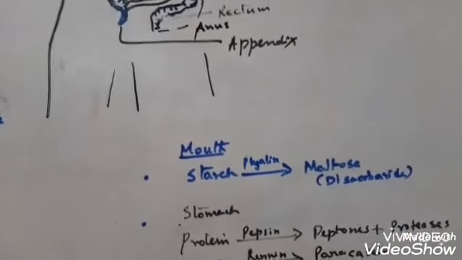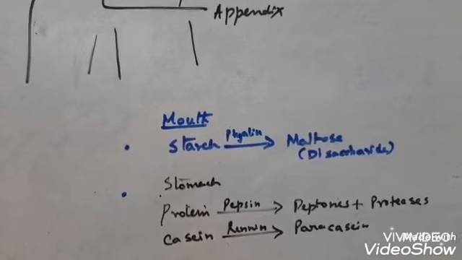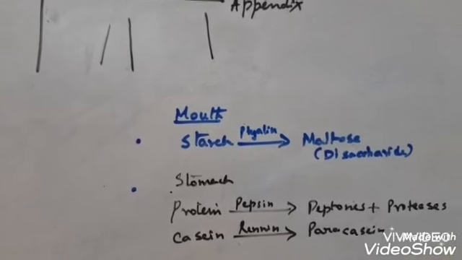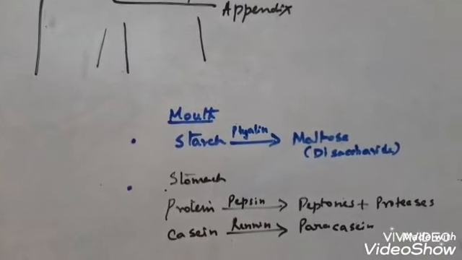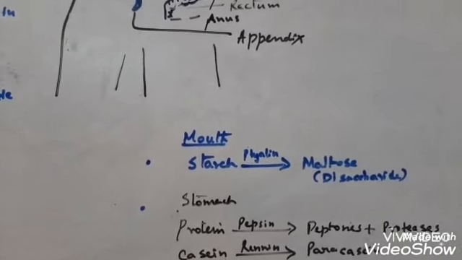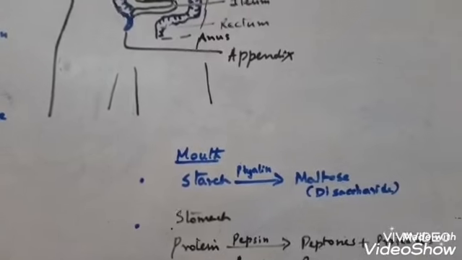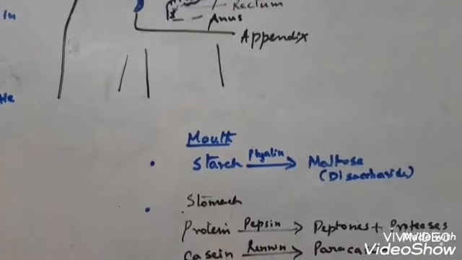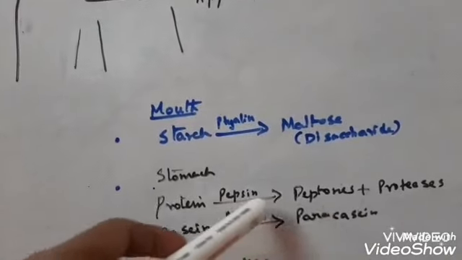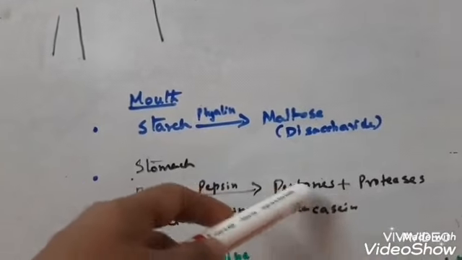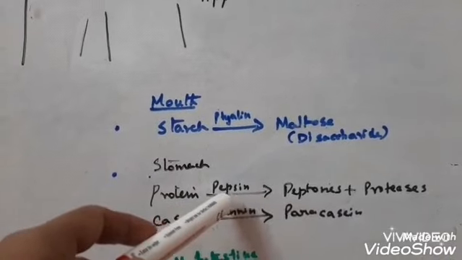Then the food passes to the stomach, where the protein-rich food is acted upon by the enzyme pepsin. Pepsin remains in the inactive form in the gastric gland as pepsinogen, that becomes activated in the acidic pH when the food enters the stomach. And generally this protein-rich food converts into proteoses and peptones in the presence of pepsin.